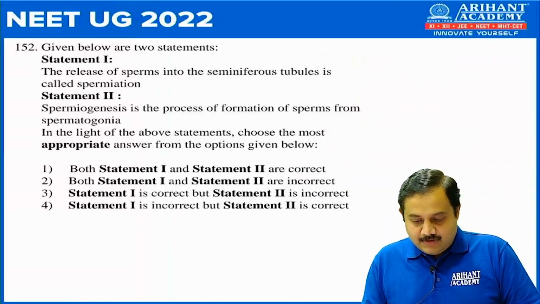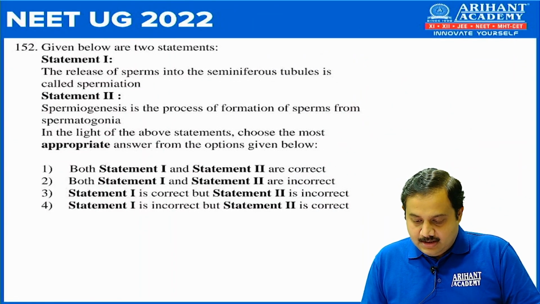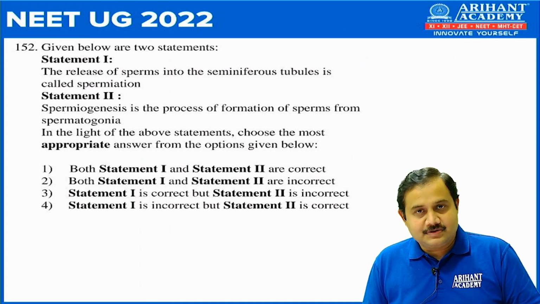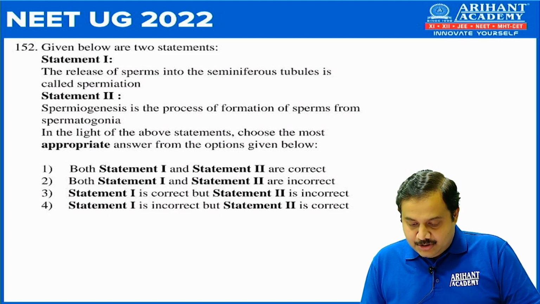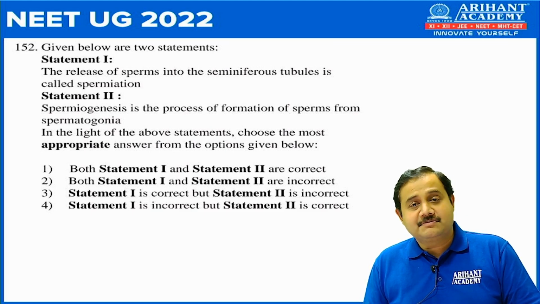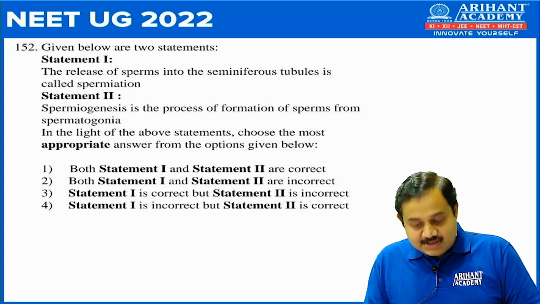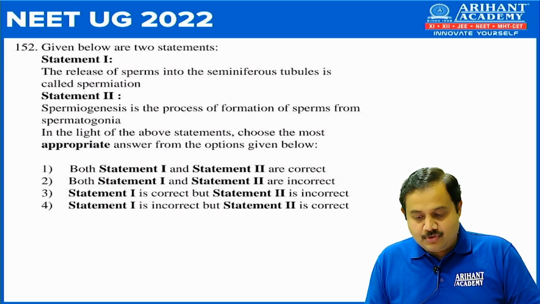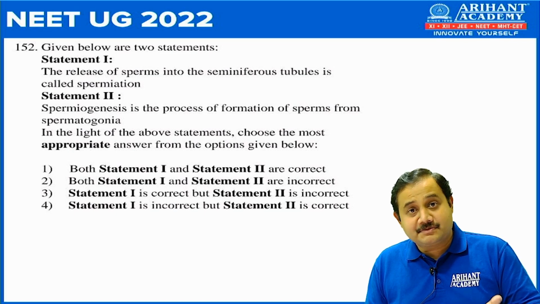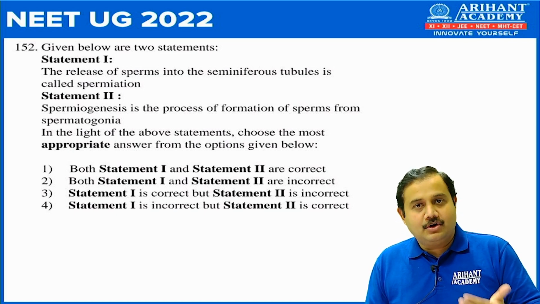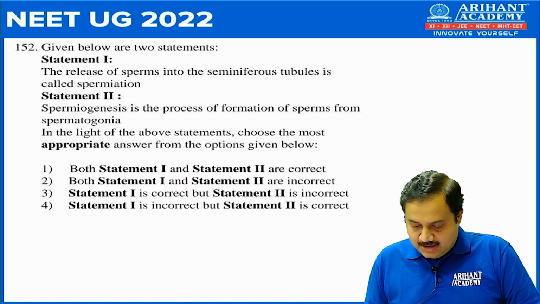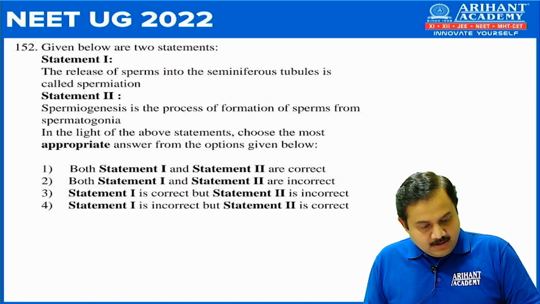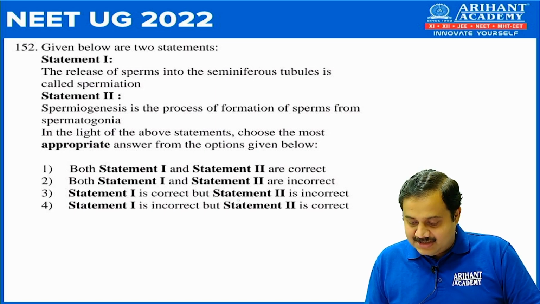Next, 152, again a statement. The release of sperm into the seminiferous tubule is called spermiation. So this statement is correct. Statement 2, spermiogenesis is the process of formation of sperm from spermatogonia. Now this statement is incorrect, because you know spermiogenesis is formation of sperm from spermatids and not spermatogonia. So the correct answer would be option 3. Statement 1 is correct but statement 2 is incorrect.